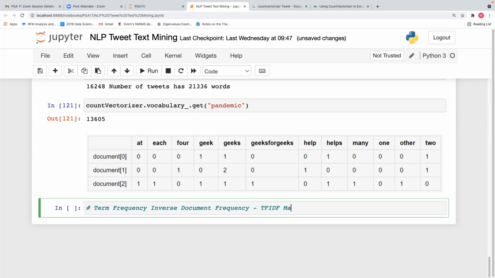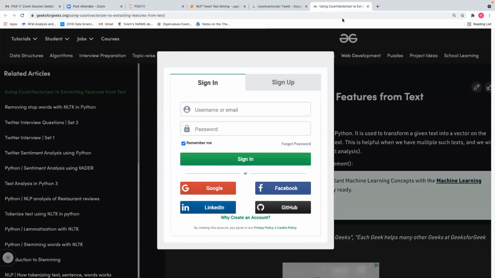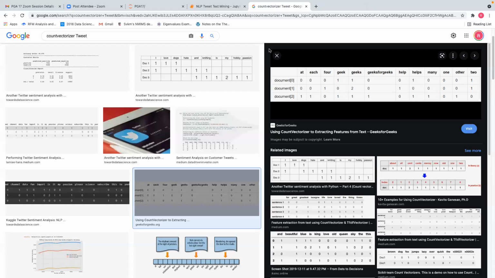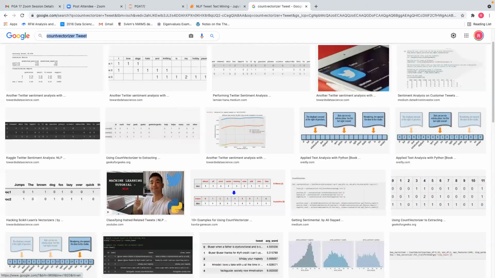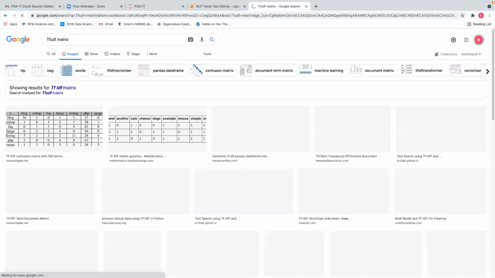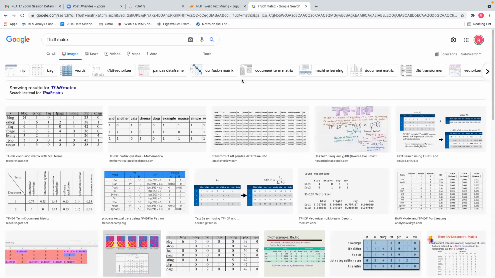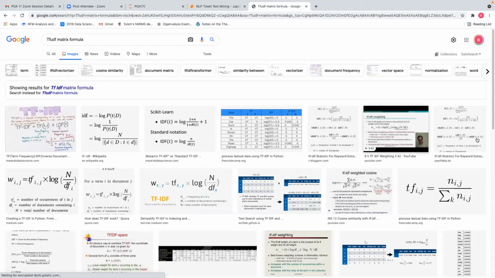The TF-IDF matrix is a very popular matrix, term frequency inverse document frequency, which is another method we use in natural language processing. This is the TF-IDF formula.